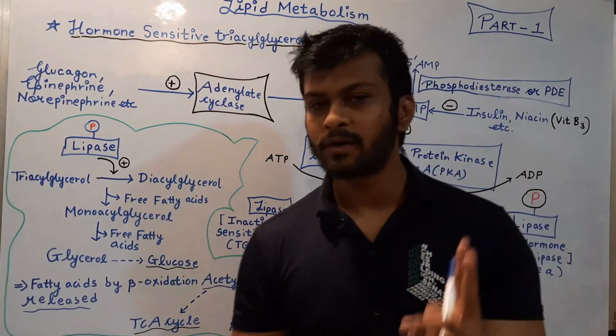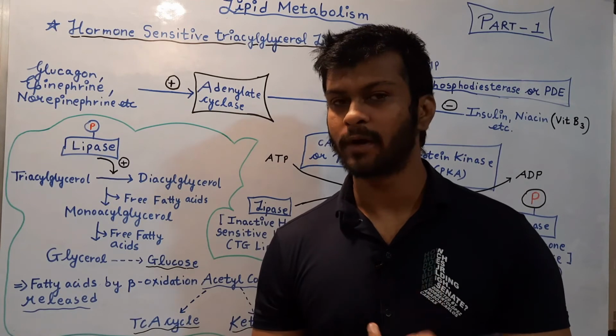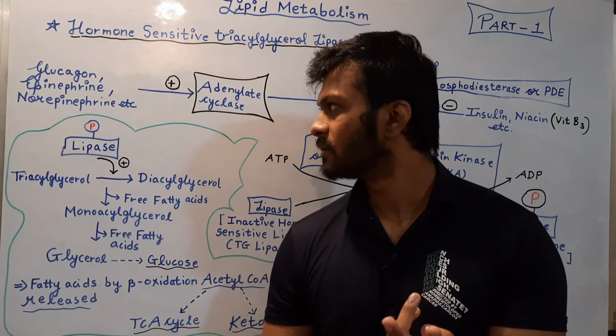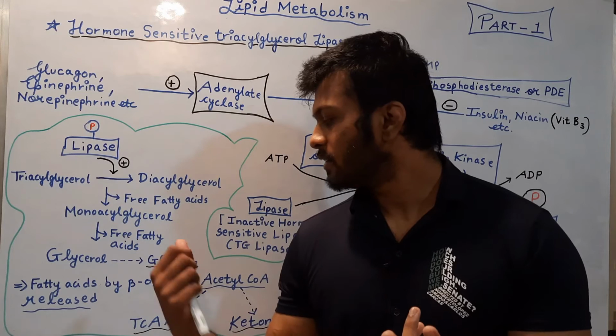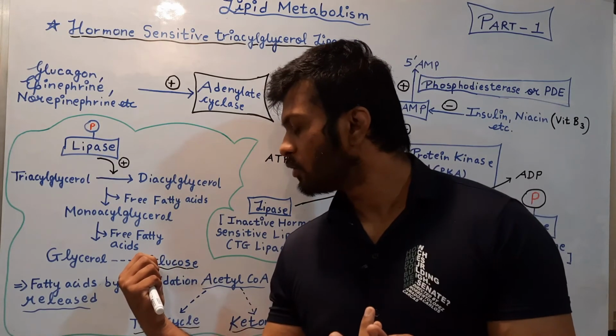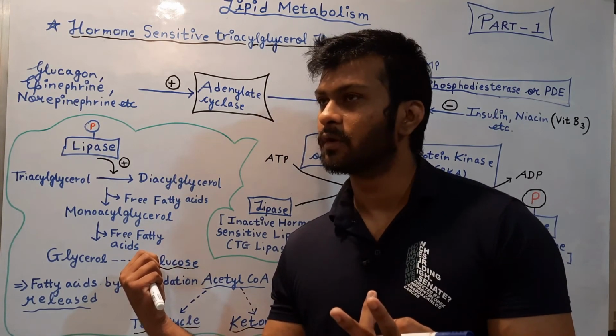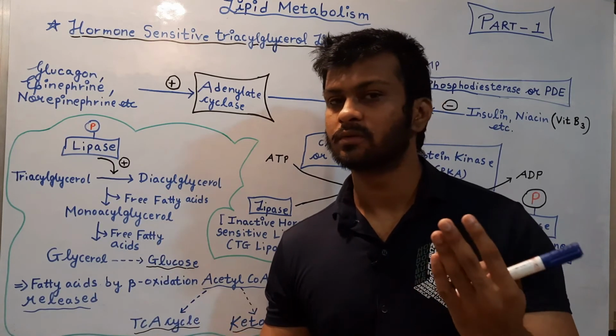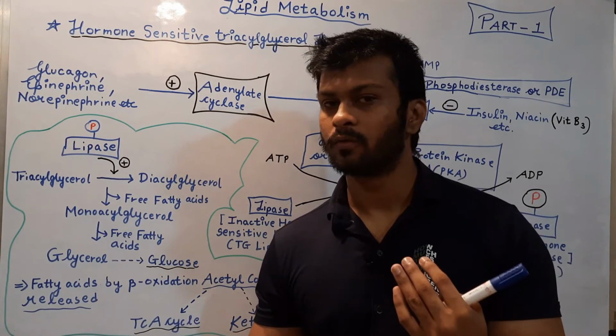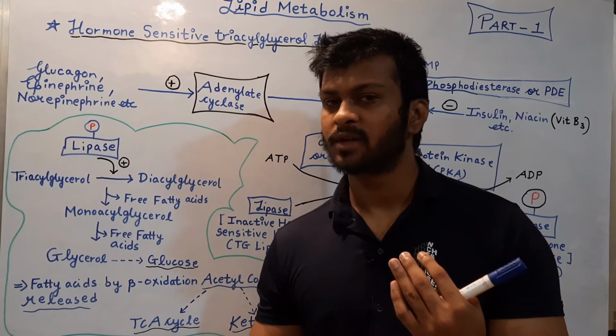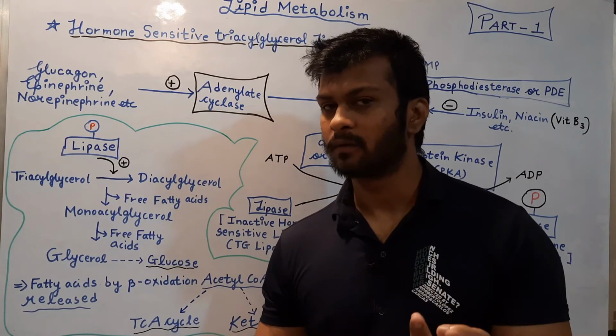So there are 2 important points to conclude. When the levels of blood glucose are low, it is the condition for beta oxidation to occur.